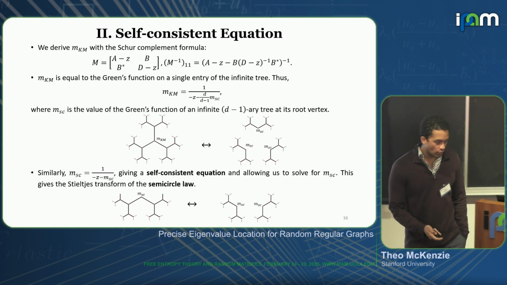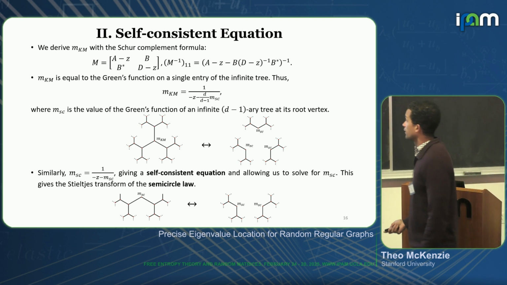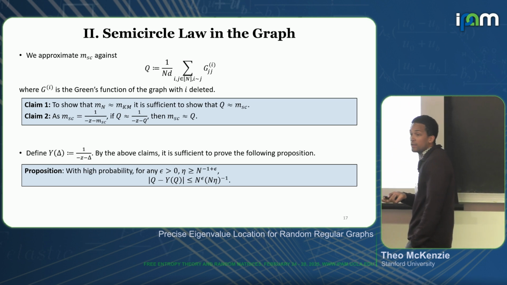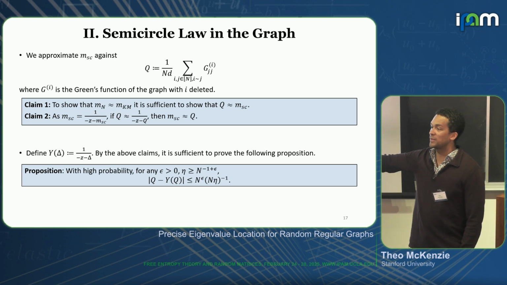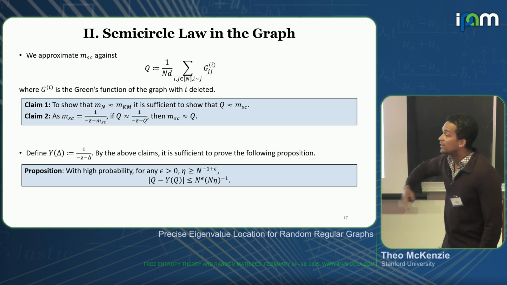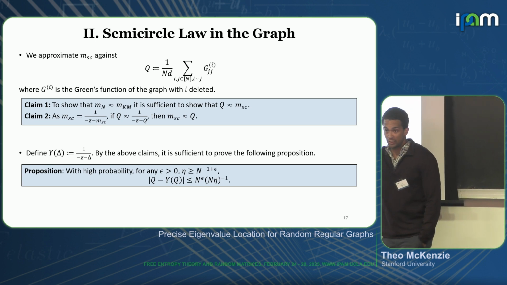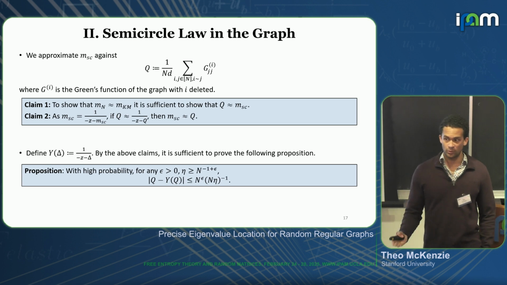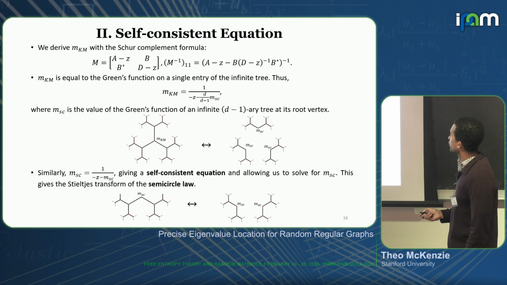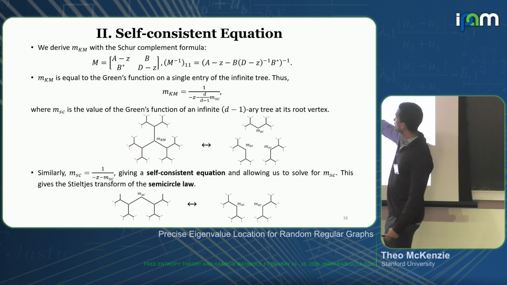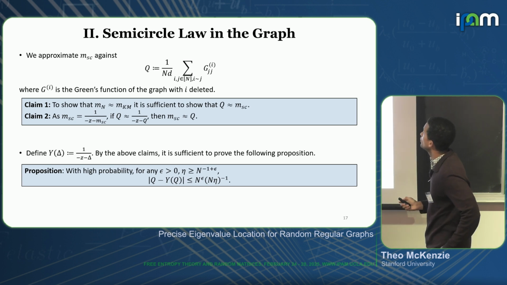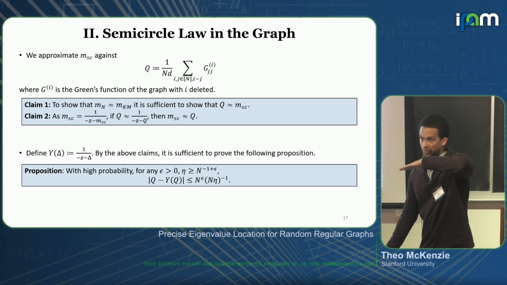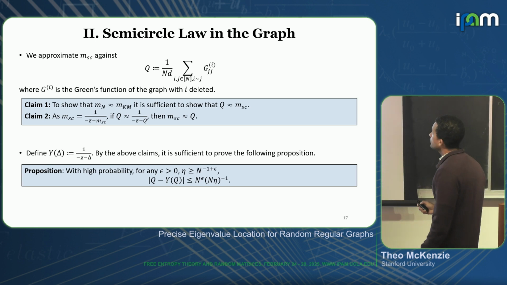All right. So how are we going to utilize this in our analysis? Well, I think the two takeaways are that if I want to find something that looks like the Kesten-McKay law, it might be easier to find something that instead looks like the semicircular law. And the other thing is that to find something that looks like the semicircular law, I want to find something that satisfies the self-consistent equation. So how did we get the semicircular law? We deleted a vertex and then looked at the value at its neighbor. So I'm just going to do that in the graph. I have this function q, which is the average over all directed edges of deleting one vertex and then looking at the value of the neighbor.